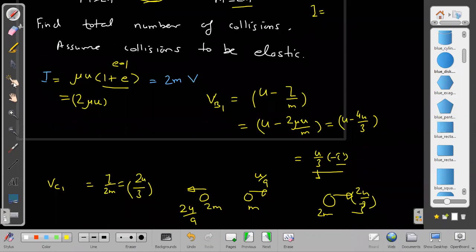Are you noticing how simply we are getting this relation? By using impulse, how quickly we are getting all three velocities, and we are able to quickly decide also that u by 9 and 2u by 3 velocities are at last. So this will not be able to approach it. Are we able to decide quickly or not? Yes, sir.